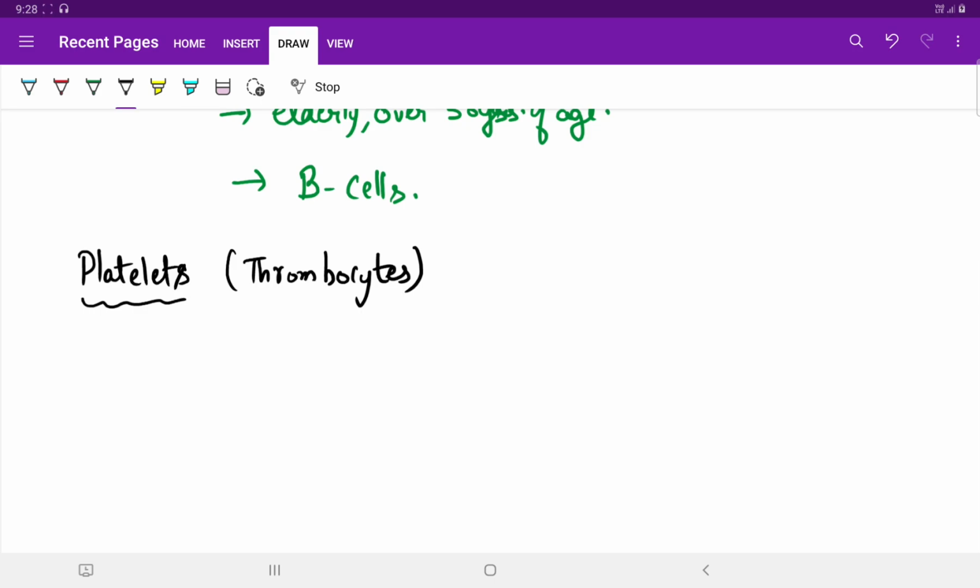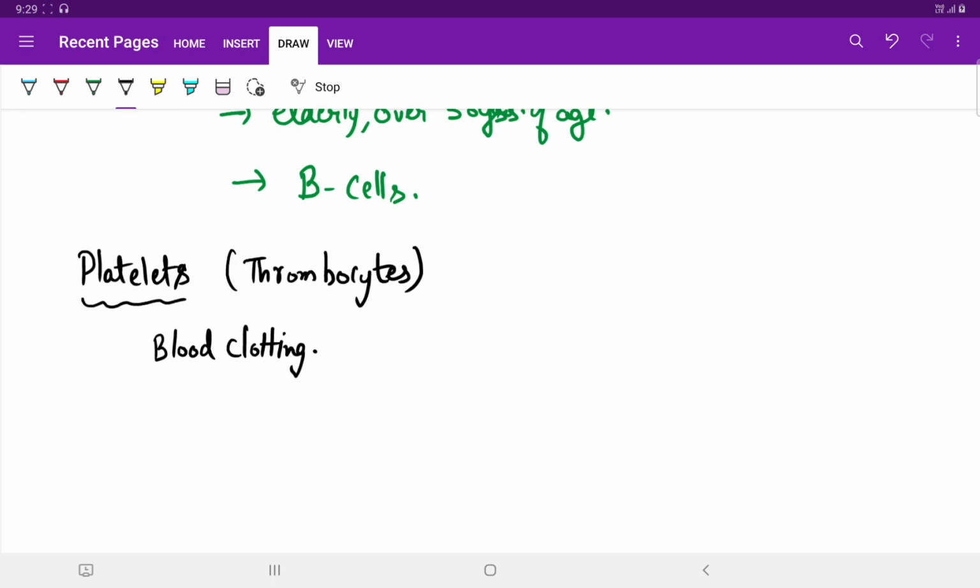Their composition mainly includes phospholipids, neutral triglycerides, and free esterified cholesterol. Their major role is in hemostasis and blood clotting. They also release prothromboplastin, which after activation acts on prothrombin. This is the mechanism for blood clotting.